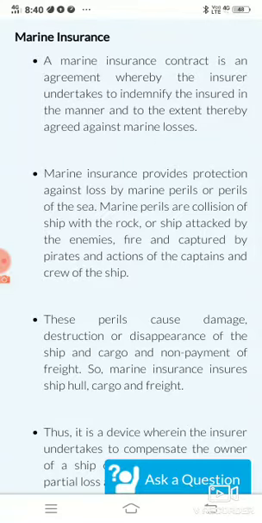Only a particular amount can be given to the family members if anything wrong occurs with the life of that person. Now the second was fire insurance.